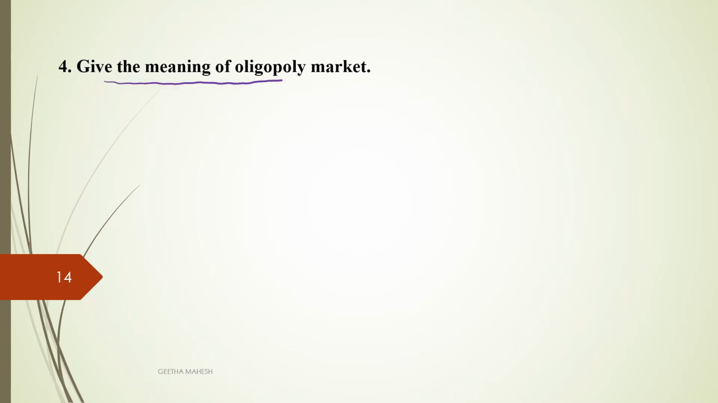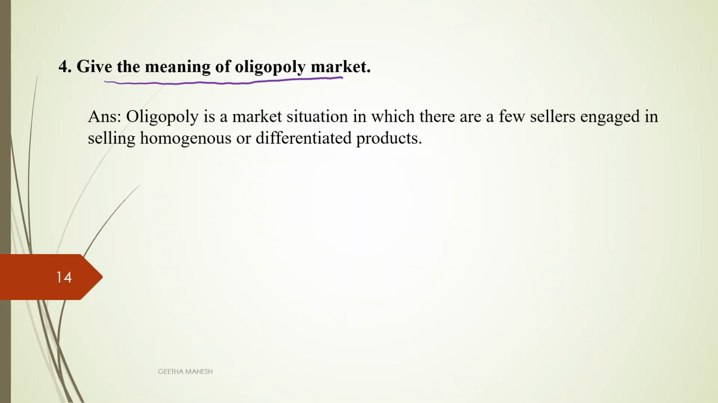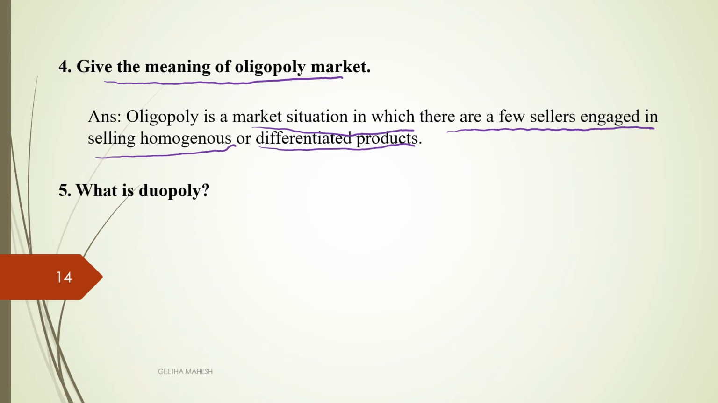Give the meaning of oligopoly market. Oligo means few, poly means seller. It is a few sellers market, we call it an oligopoly market. So it is a market situation in which there are few sellers engaged in selling a homogeneous product, or they may sell heterogeneous products.